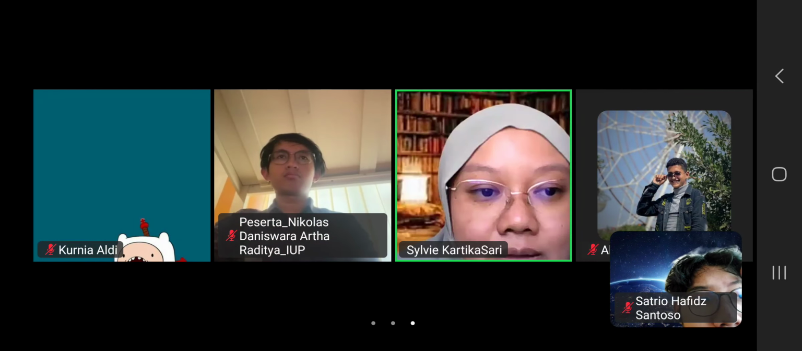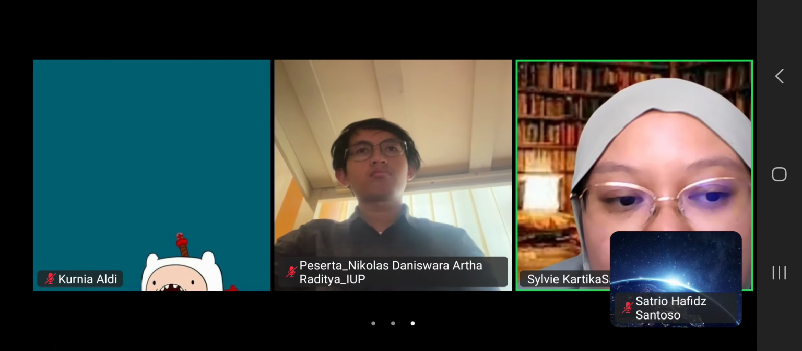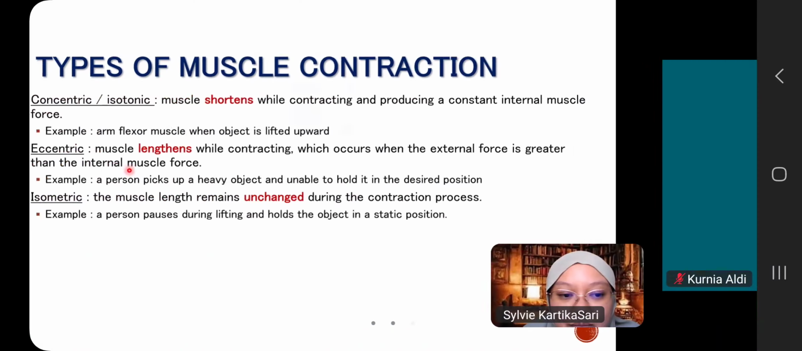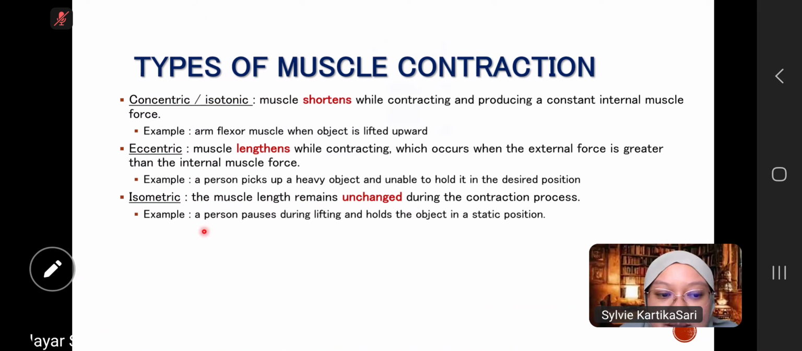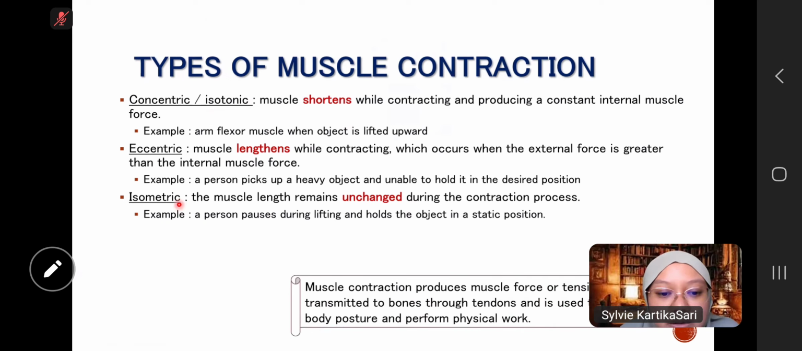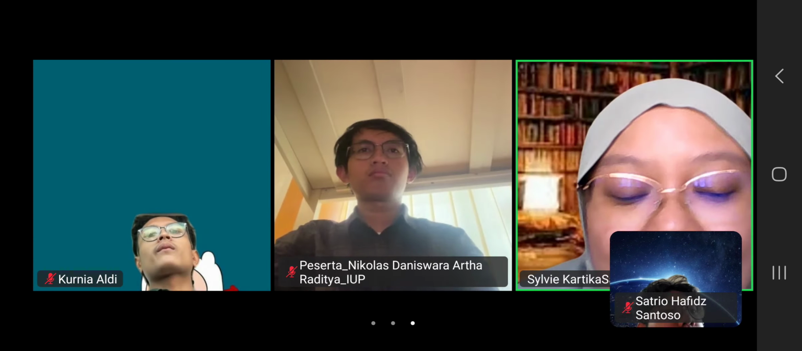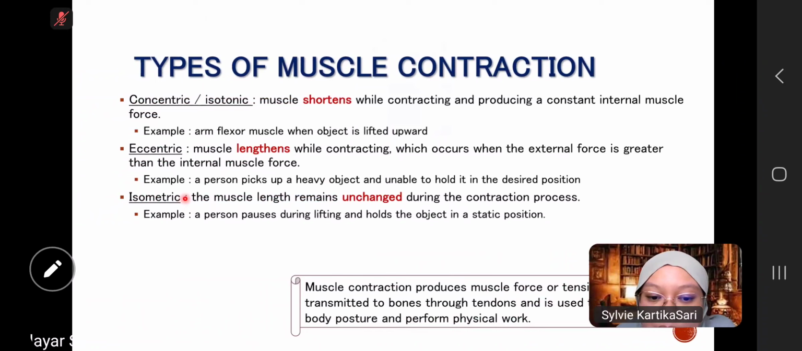Then the last is isometric. The muscle length remains unchanged during the contraction process. For example, a person pauses during lifting and holds the object in a static position. So, isotonic, eccentric, and isometric. The muscle contraction produces muscle force or tension, which is transmitted to bones through tendons, and it is used to maintain body posture and perform physical work.